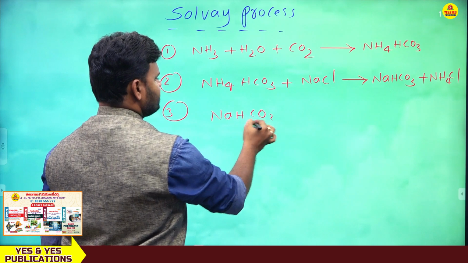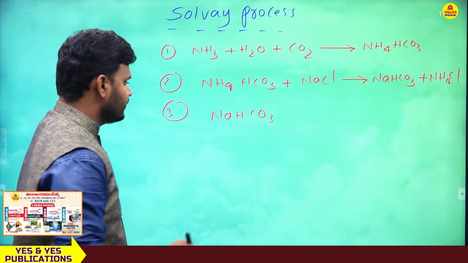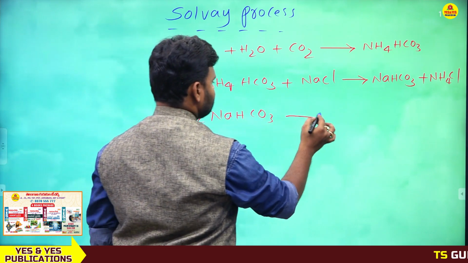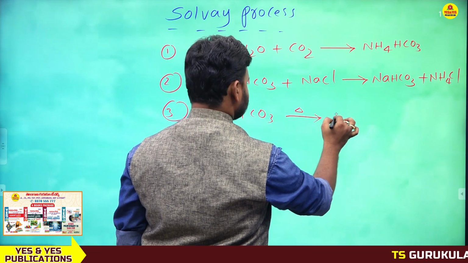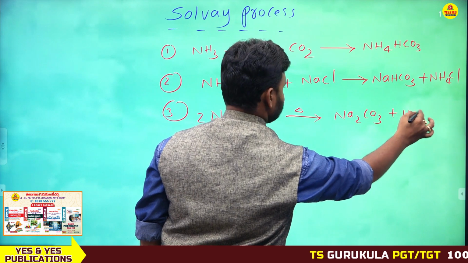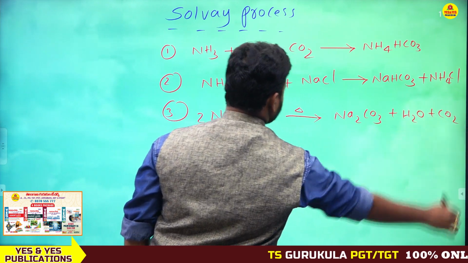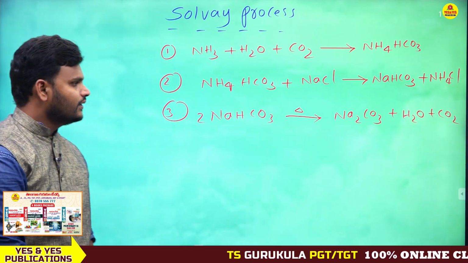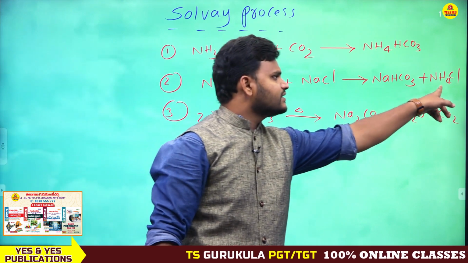Next, NaHCO3 is nothing but sodium bicarbonate. When 2 moles of NaHCO3 are heated, it forms Na2CO3 plus H2O plus CO2. Clear? So actually NH4Cl, this is the extra step.